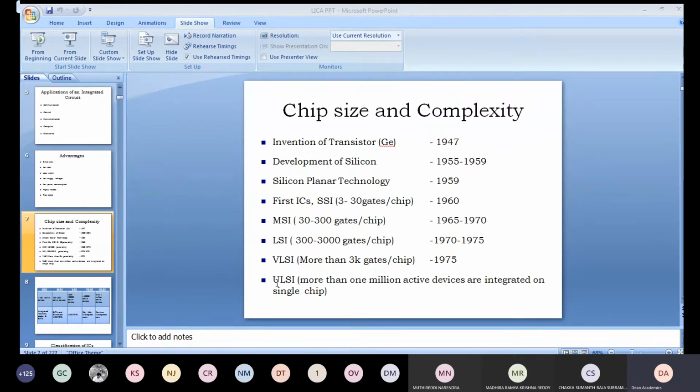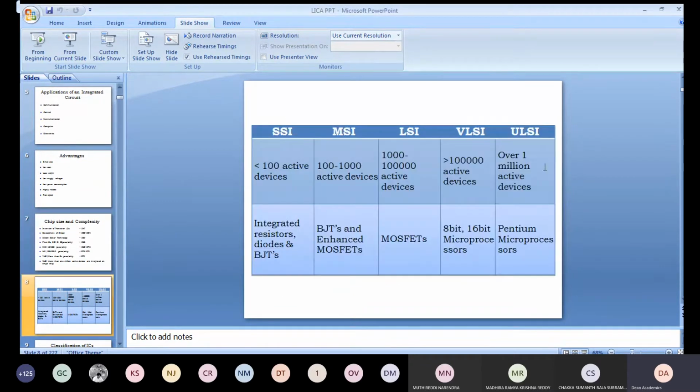In ultra large scale or VLSI, there are no more BJTs, only field effect transistors. FETs and MOSFETs are used. So this is about chip size and complexity. I can show you the same thing like this.